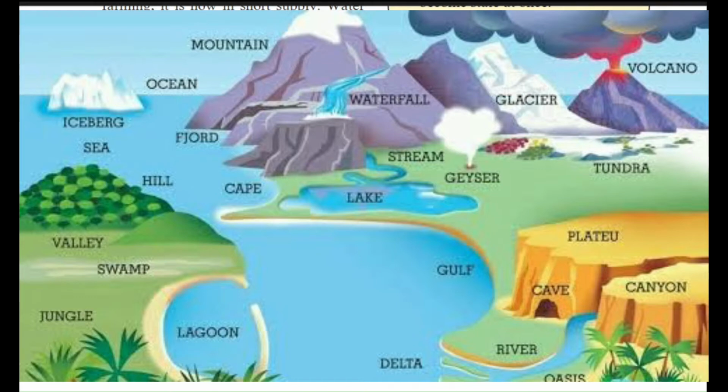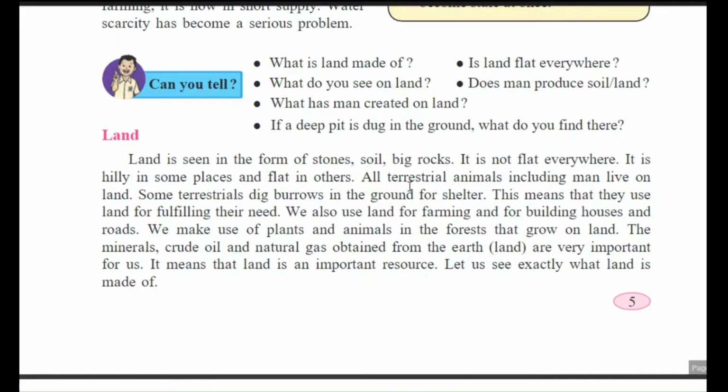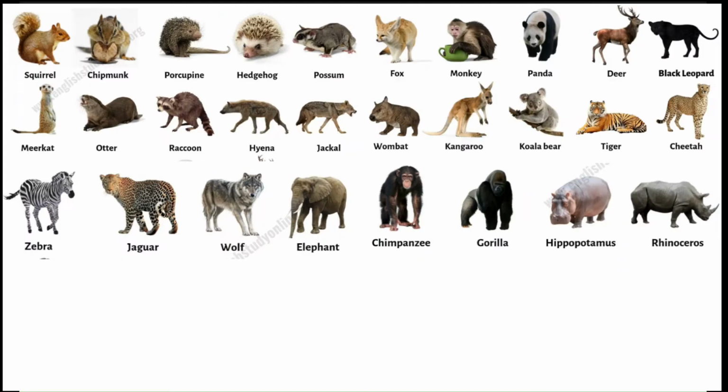All terrestrial animals, that means the animals which live on land, including man, live on land. Some terrestrial animals dig burrows in the ground for shelter. This means that they use land for fulfilling their need.